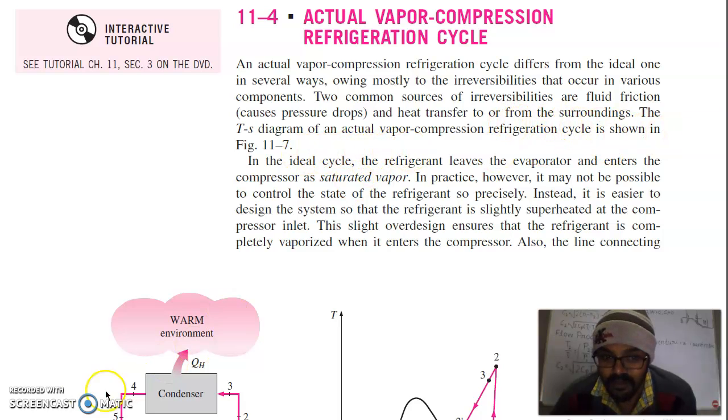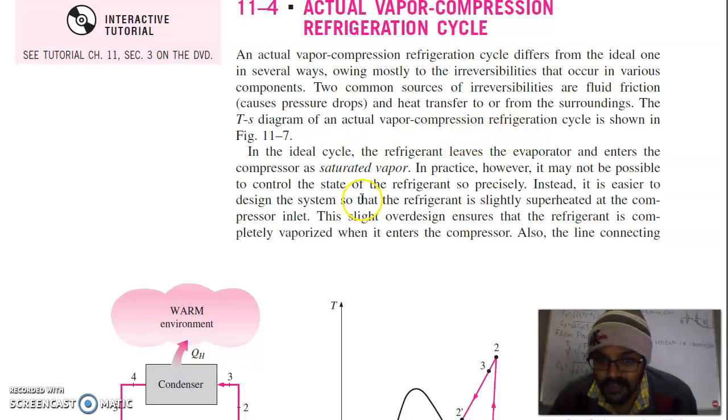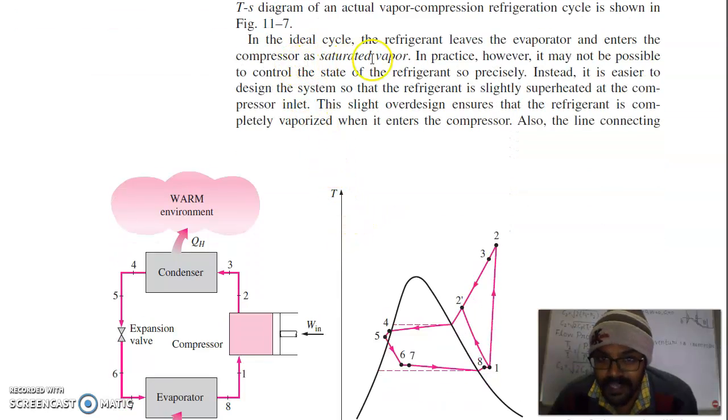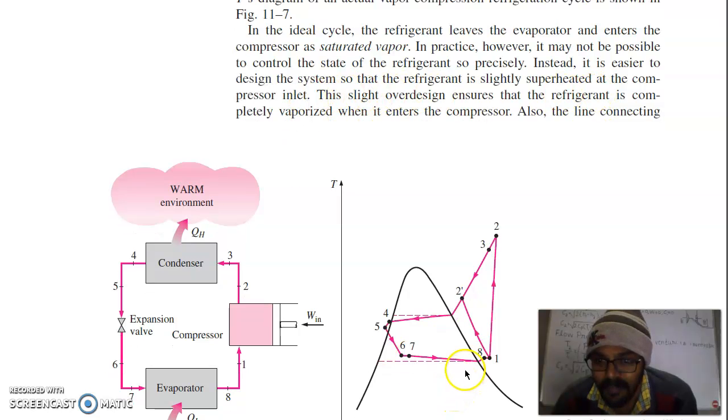The T-S diagram of an actual vapor refrigeration cycle is shown. In the ideal case, the refrigerant leaves the evaporator and enters the compressor as saturated vapor. In practice, however, it may not be possible to control the state of the refrigerant so precisely. Instead, it is easier to design the system so that the refrigerant is slightly superheated at the compressor inlet. It means it is better to go above the saturated vapor line, and it will also ensure the inlet to the compressor is in vapor form. So this slight over design ensures the refrigerant is completely vaporized when it enters the compressor.